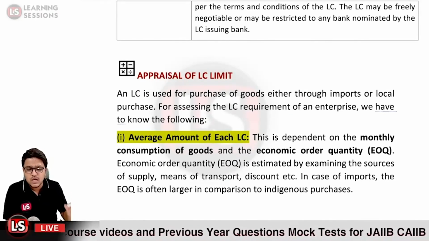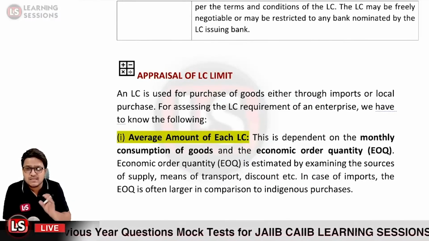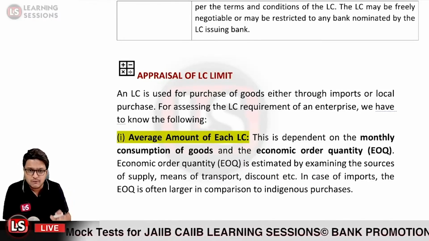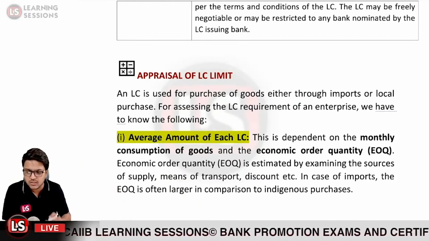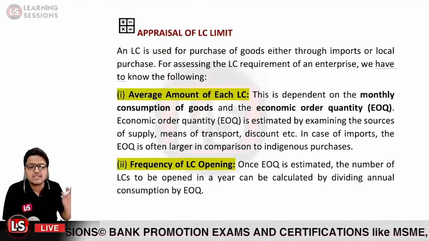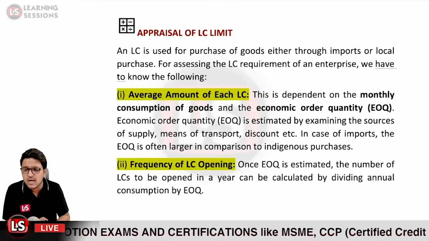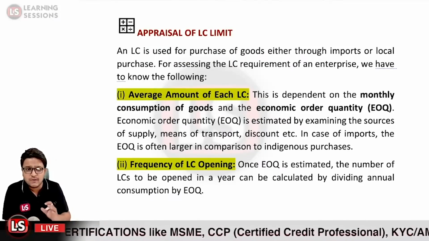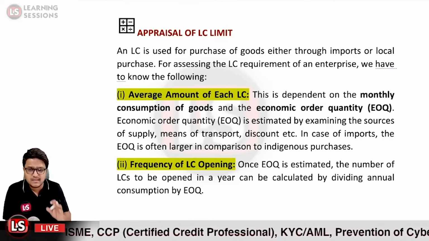So in case of imports, EOQ is often larger in comparison to that of domestic purchases. Okay, so if you go for domestic purchases, EOQ is lesser, but if you go for imports, EOQ is much higher due to the different additional costs involved in it. Okay, so that is related to the first term. After that is the frequency of the letter of credit. Once you have estimated the EOQ, the number of letters of credit can be easily calculated. How it can be done, we'll be discussing in an example.